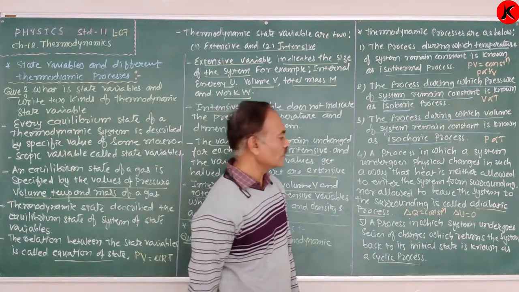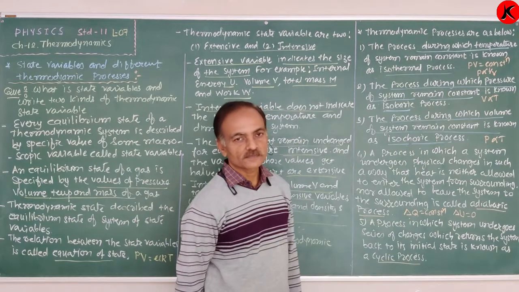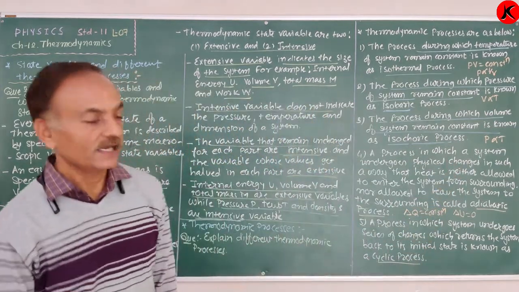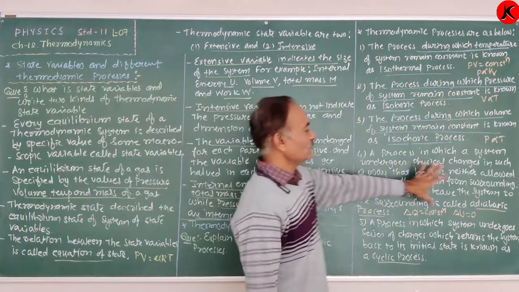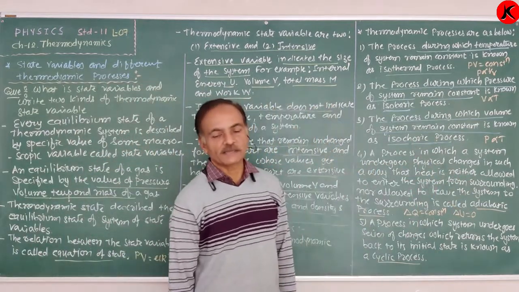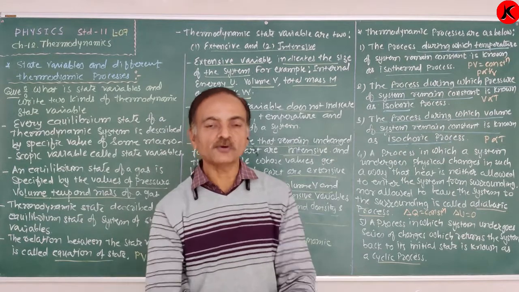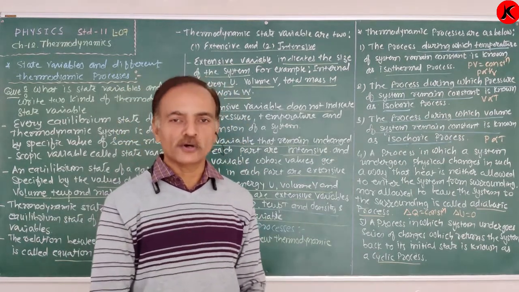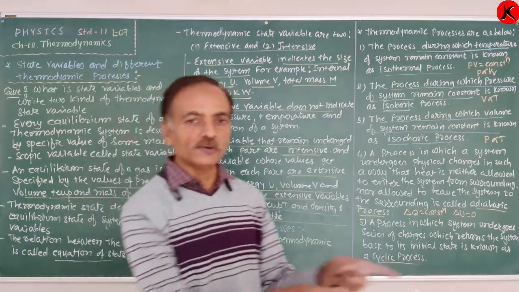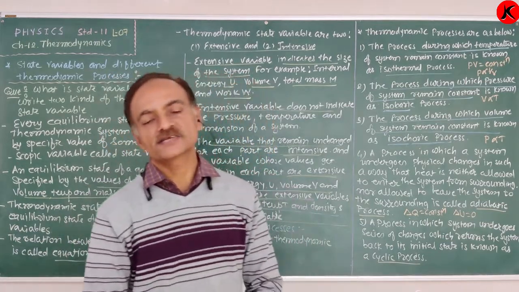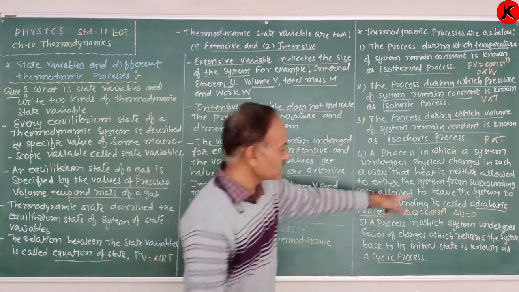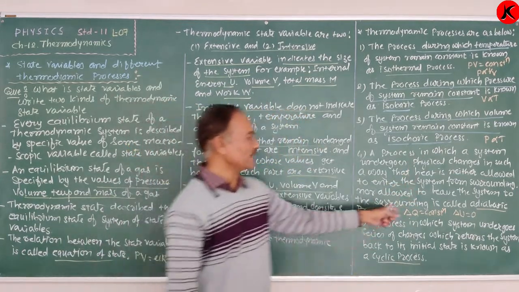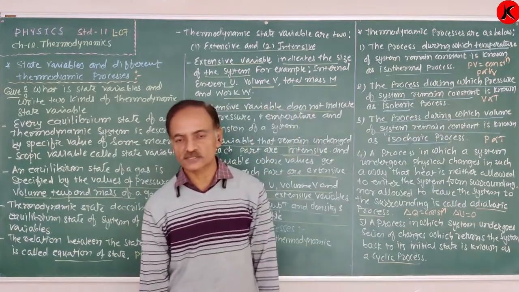Delta Q is equal to zero. Such a process is known as the adiabatic process.